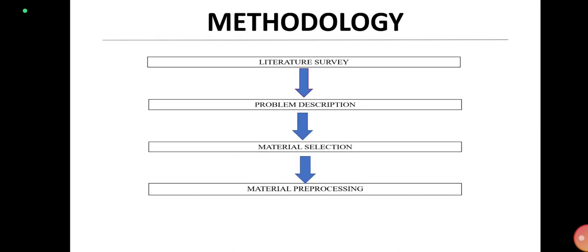Next, I am going to explain my methodology. First of all, I am going to read the literature relevant to my topic, and after reading the literature survey, I am going to describe the problem. This step is known as problem description. After that, I am going to select the material relevant to the problem. This step is known as material selection. After material selection, the material undergoes a pre-processing process before testing. This step is known as material pre-processing.